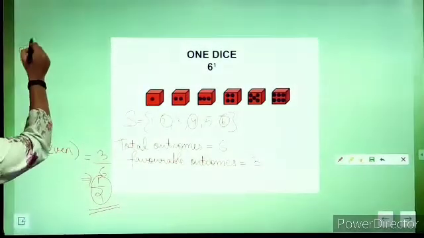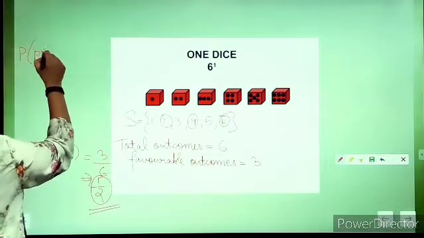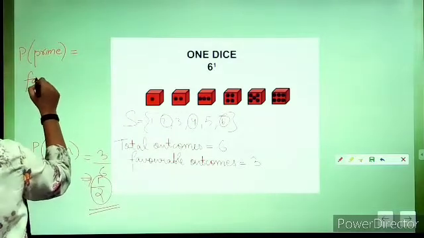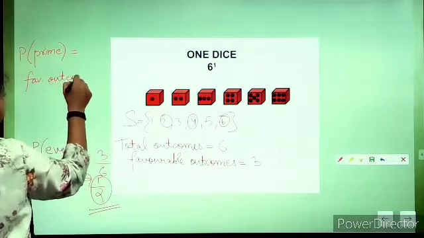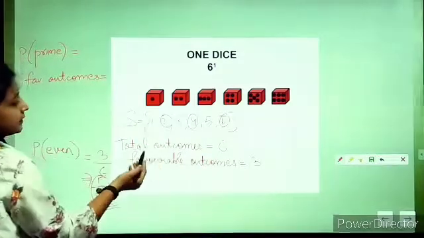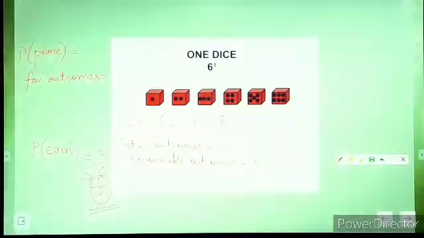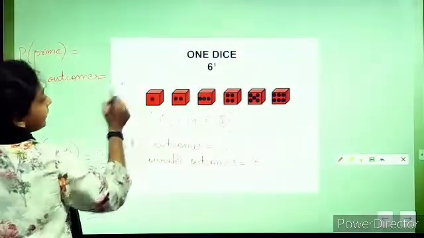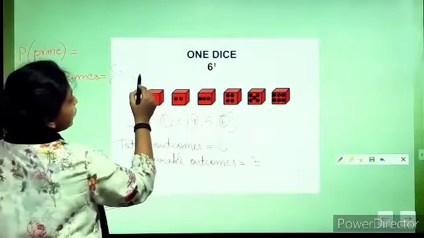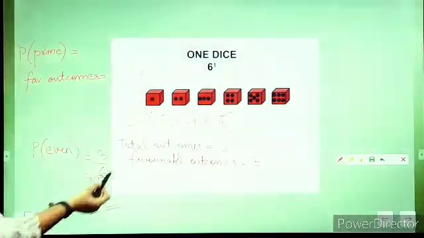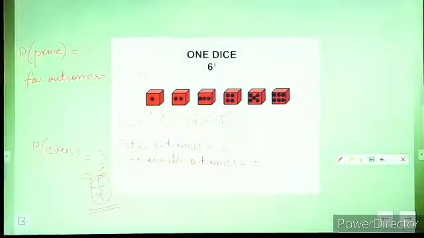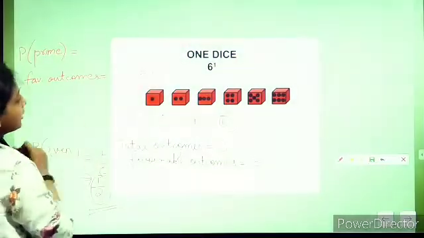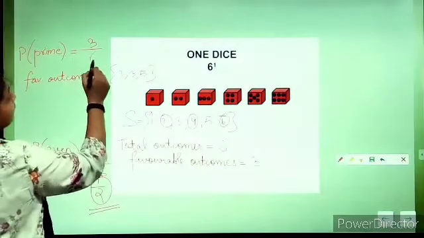Similarly, if we are talking about probability of getting a prime number. Prime number. So favorable outcomes for that will be. See, one is neither prime nor composite. So we have to ignore 1. 2 is a prime number. 3 is a prime number, 5 is also a prime number. So out of these 6 total outcomes, 3 are favorable outcomes. So probability of getting prime number will be favorable outcomes upon total outcomes. Favorable outcomes are 3 and total outcomes are 6.